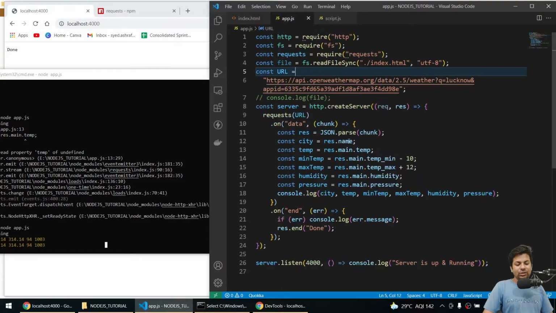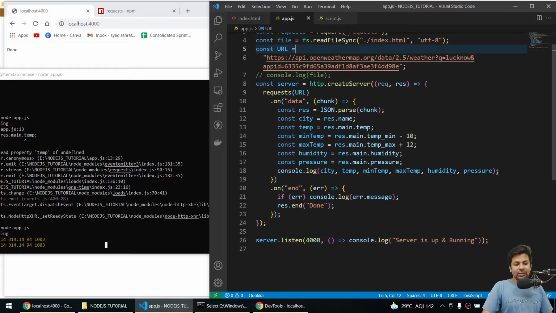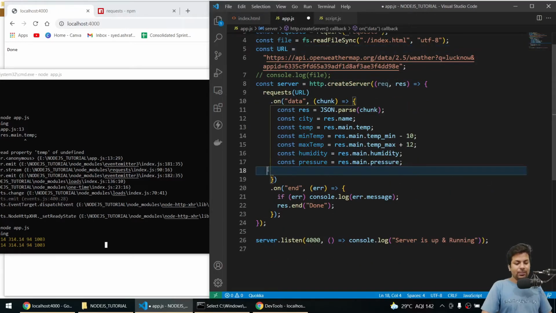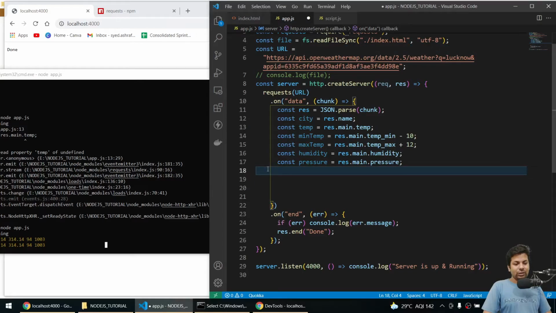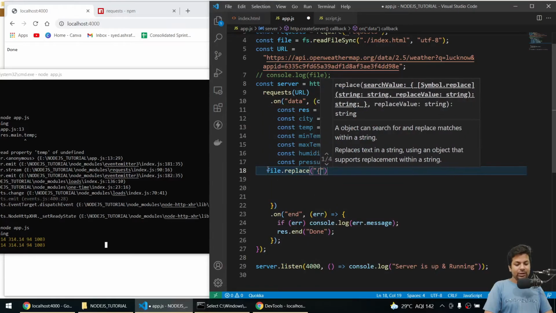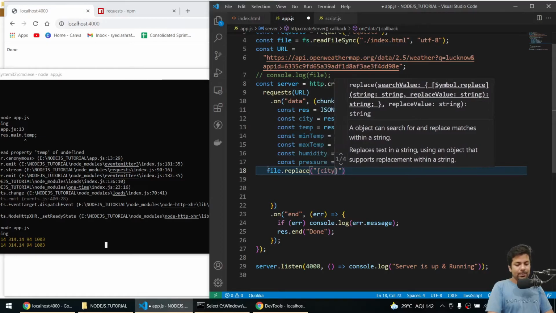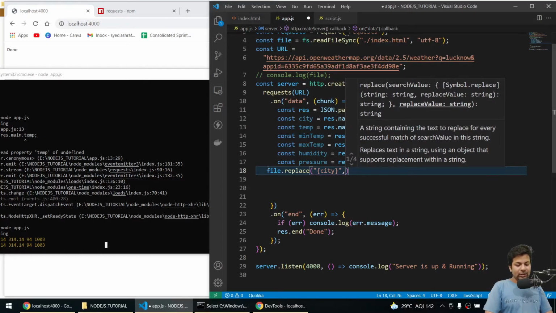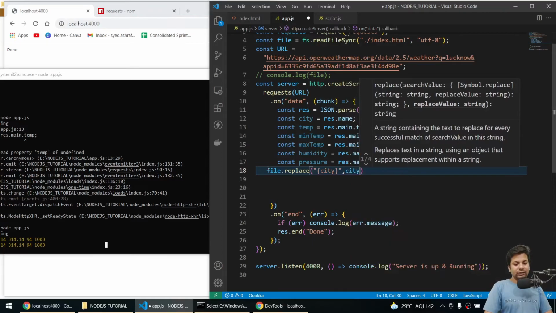If we go to the app.js script, after getting it, I'll remove this console log, and say file dot replace, and I'll say replace this city with the current city.